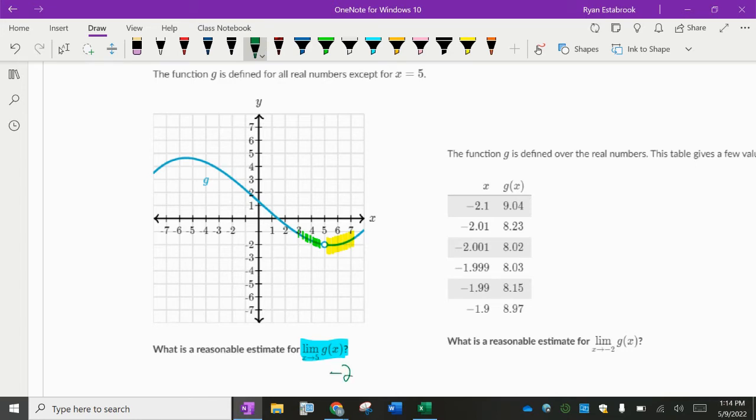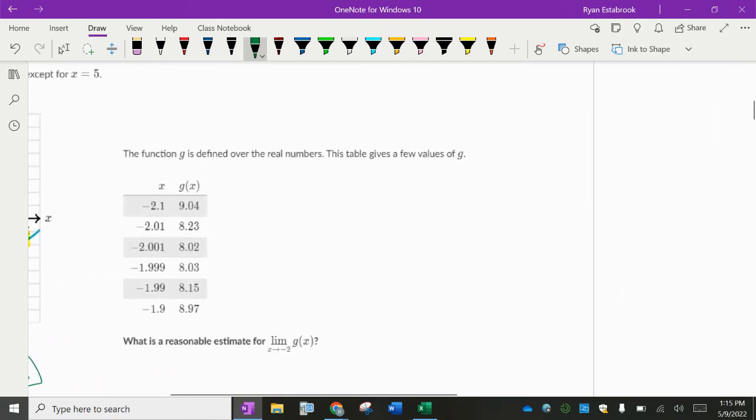The answer is -2. Even though there's a hole there, I can see from both sides of this graph, the function is heading towards an output of -2, or y value of -2. So yes, this limit exists. Even though g of 5 doesn't exist, the limit does exist.